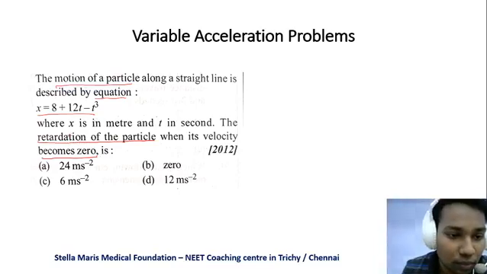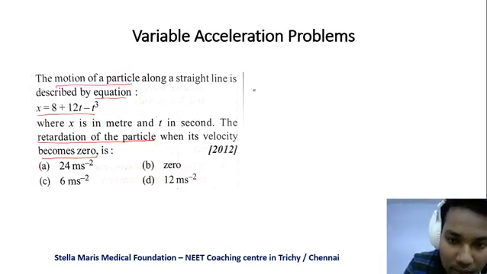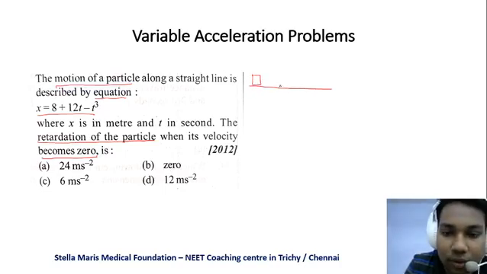So here they are asking the retardation. What do you mean by retardation? For example, if we have an object moving in a straight line in this direction, that is the positive direction, so the acceleration will be positive.